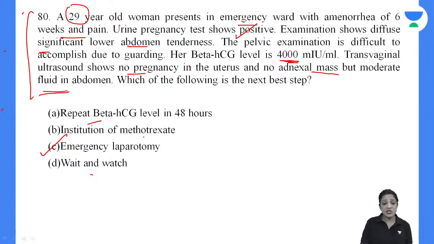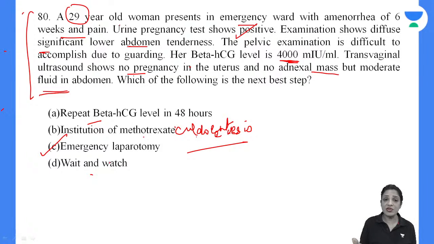You can maybe do a culdocentesis, which we used to do when we were in our PG times between 97 to 2000. Culdocentesis can be done just to check whether it is blood in the free fluid, what you are seeing on abdomen. Ultrasound, what you can see is the free fluid. That might be fluid, that might be blood. So you do a culdocentesis, but because she is positive and she's having guarding and pain, and the beta HCG is just 4000, it is probably much less than the normal viable pregnancy. So you should do an emergency laparotomy. So that is it, guys.